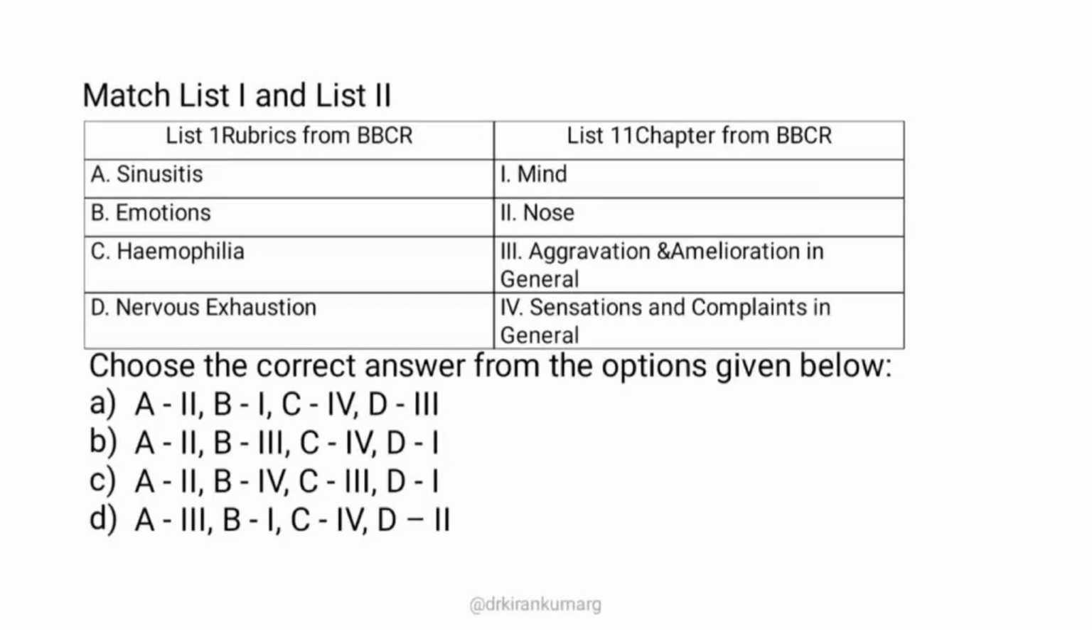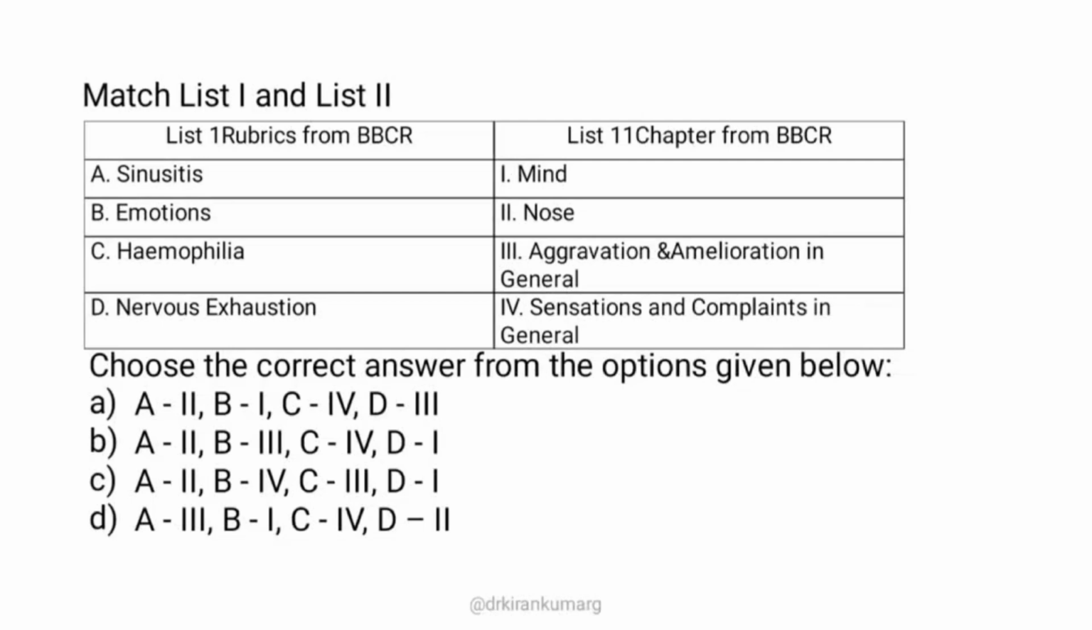And hemophilia, in the previous video I have dealt that hemophilia is mentioned in sensation and complaints in general, because it's a pathological general where there is a bleeding tendency in joints, in anal openings. In the normal chapter, scurvy-type symptoms are mentioned, where there is gum bleeding. Hemarthrosis is mentioned in hemophilia. So hemophilia is seen in the sensation and complaints in general chapter. So A is 2, C is 4.